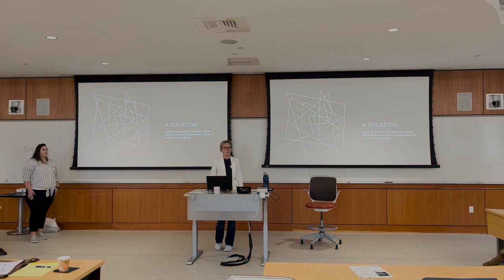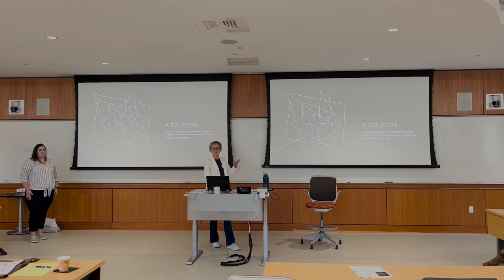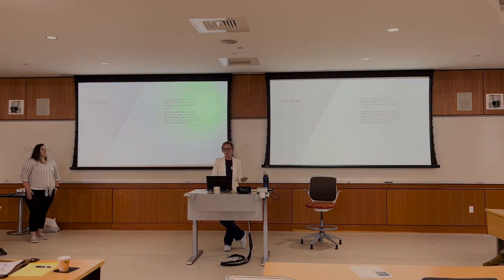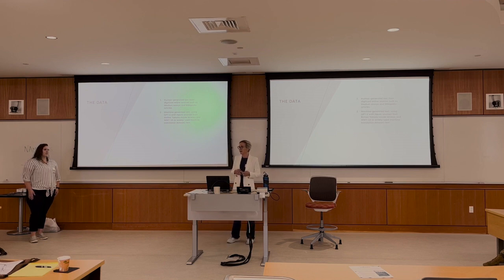So we used a specific use case. One solution is to use AI to try and predict whether a given set of text is machine generated or human generated. We used a data set that was produced in a few ways. There are two parts of the data set. One is human generated text, and the other is machine generated text. We used 10,000 records in this case. Relatively small data set, but still large if you think about someone sitting in front of a computer typing into ChatGPT and then getting some result out of that.